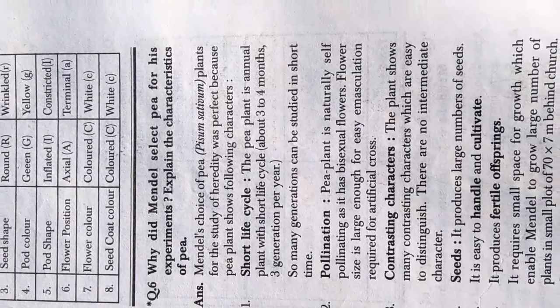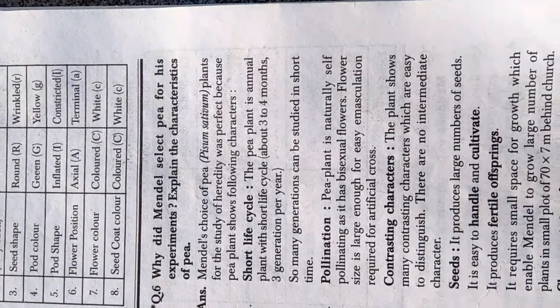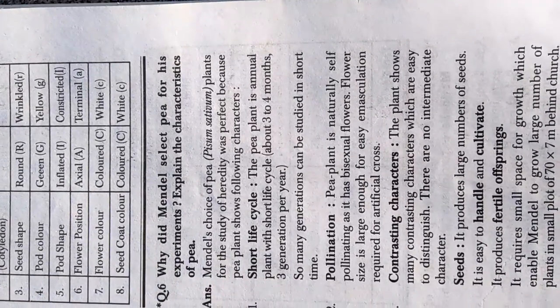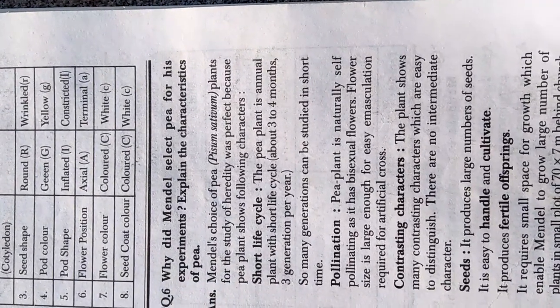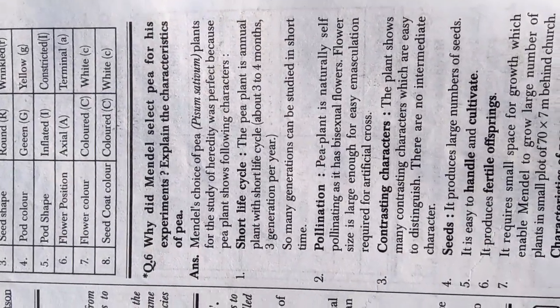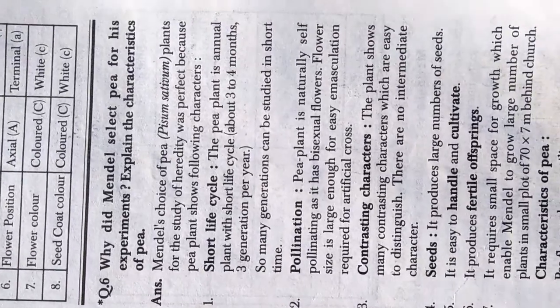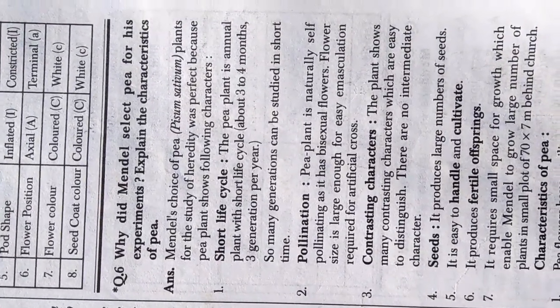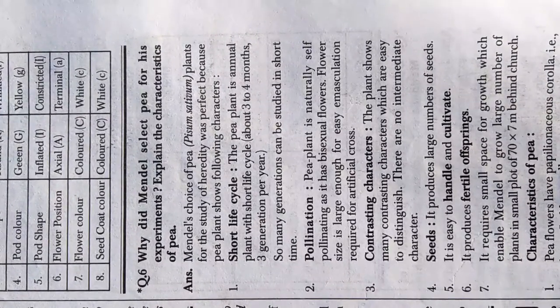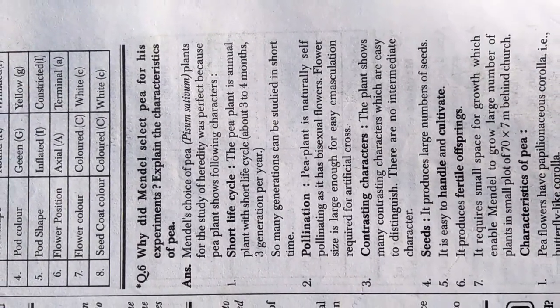Second point था pollination. Pea plant is naturally self-pollinating as it has bisexual flowers. Flower size is large enough for easy emasculation required for artificial cross. तीसरा कैरेक्टर था contrasting character. The plant showed many contrasting characters which are easy to distinguish. There are no intermediate characters.